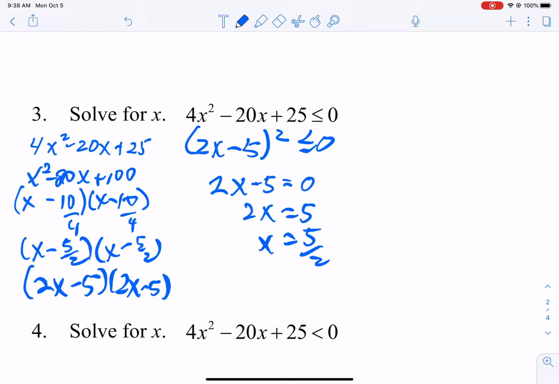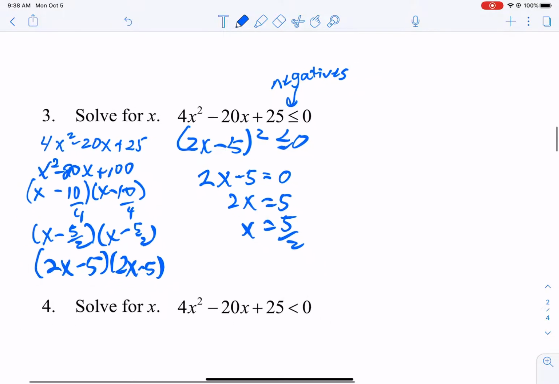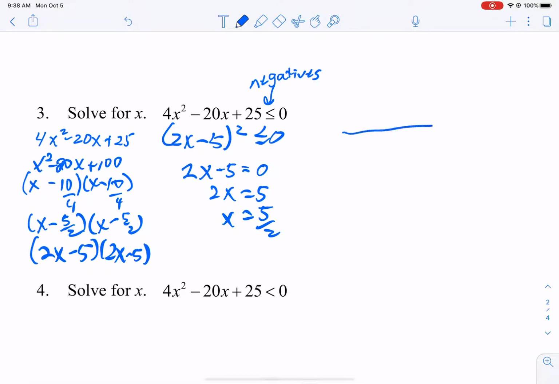Look at our inequality here. We have a less than or equal to, so we are looking at negatives, and the 0 will be closed in. And so let's make our plus minus chart. We only have 5 halves. The only thing in our chart is 2x minus 5 squared.